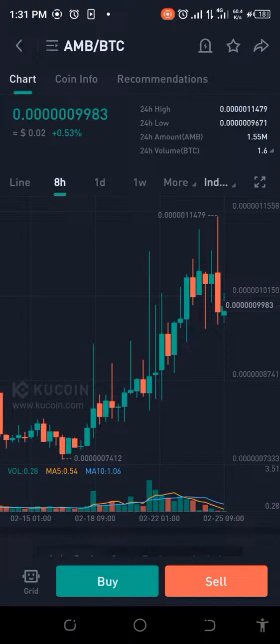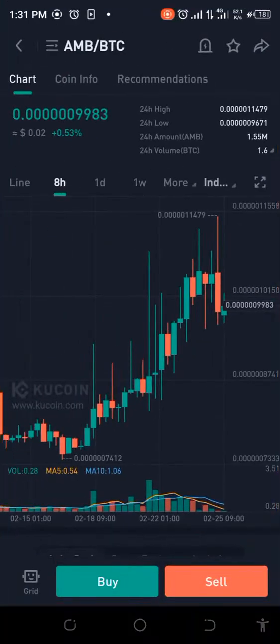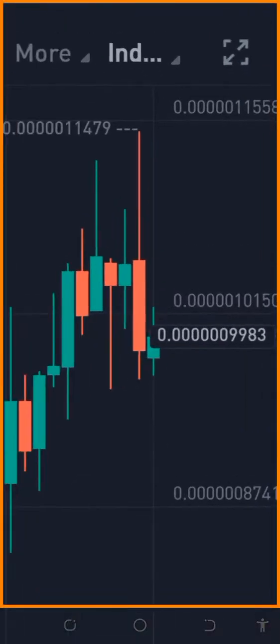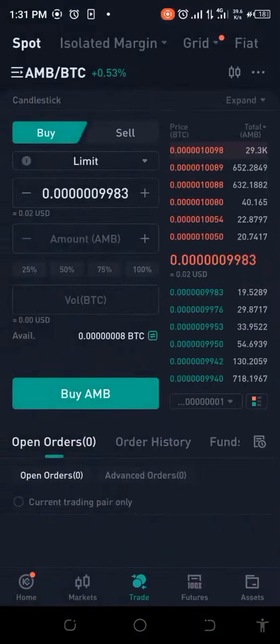But what we're going to do is add a spot trading element to this. We're going to see if we put it back at 0.0000105, if that will give us what we're looking for. So I'm just going to check this out. Let's see whether it will. Let's just wait and see whether it will give us that. I'm not going to sell this at a price that's not going to favor us.